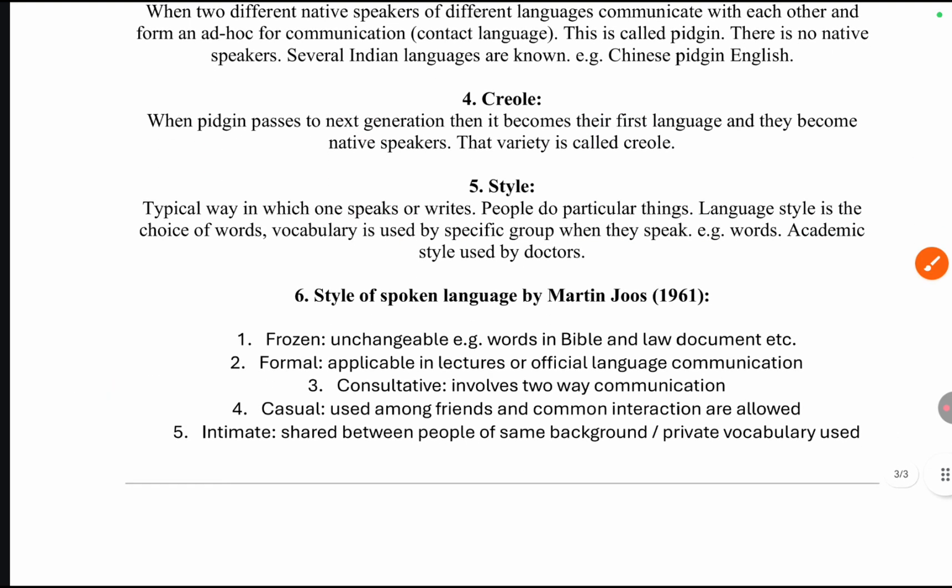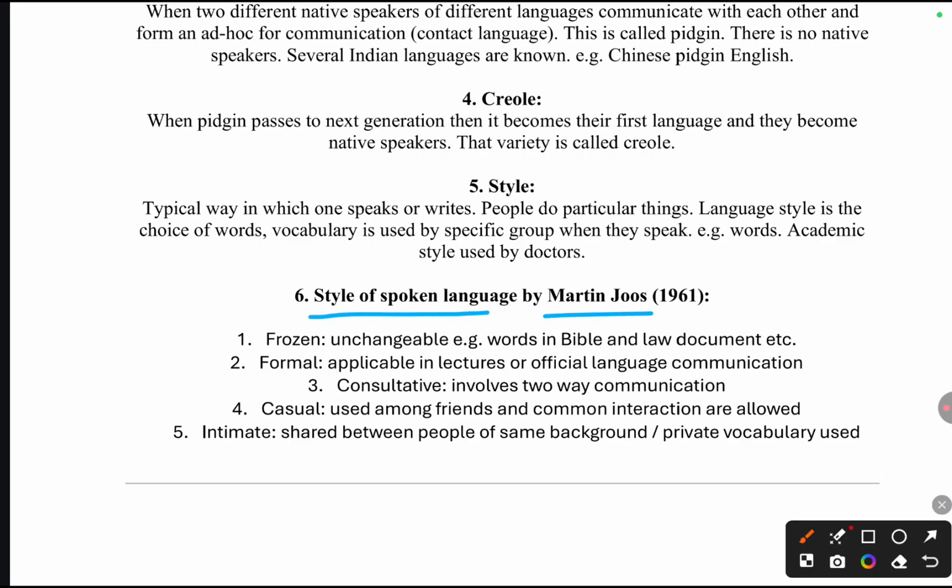Now the styles have been given by Martin Joos. These are the five styles of spoken language given by Martin Joos in 1961. First is frozen, meaning this style is unchangeable, like the words used in the Bible and law documents. Formal is applicable to lectures in which there is only one-way communication. Now consultative involves two-way communication. In this, fillers and interruptions are also allowed.